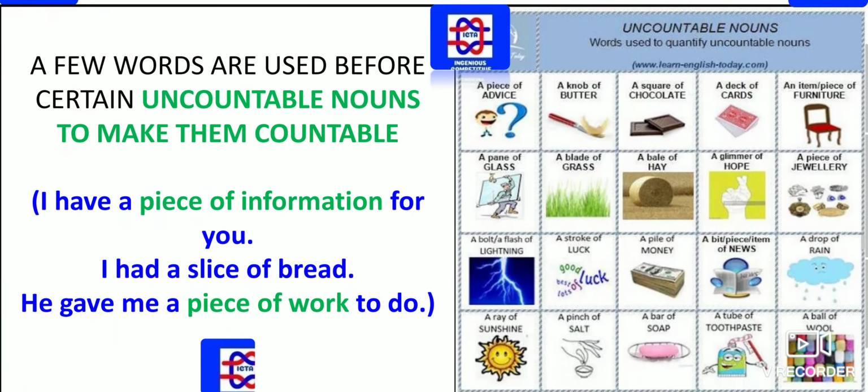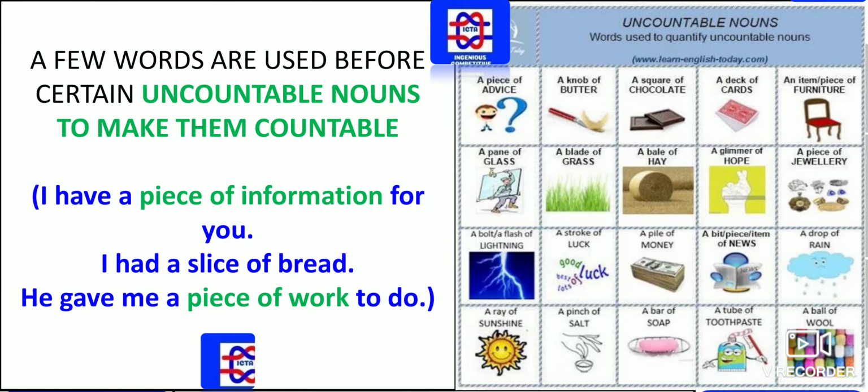Next, we have a few words that are used before certain uncountable nouns to make them countable. I have a piece of information for you. I had a slice of bread. Here, whatever the piece of information, they are all uncountable nouns. To make them countable, we are using a. He gave me a piece of work. Here, a is given because it is making them countable nouns.